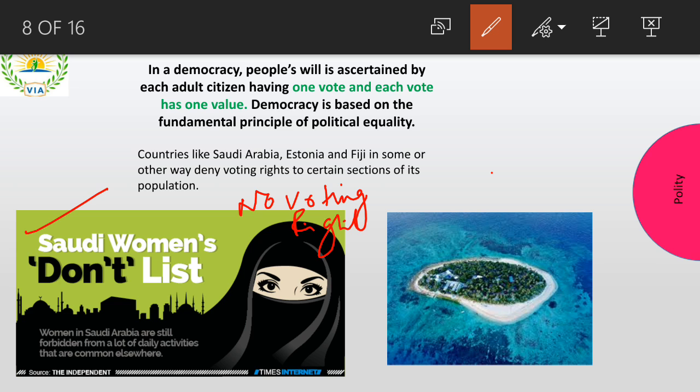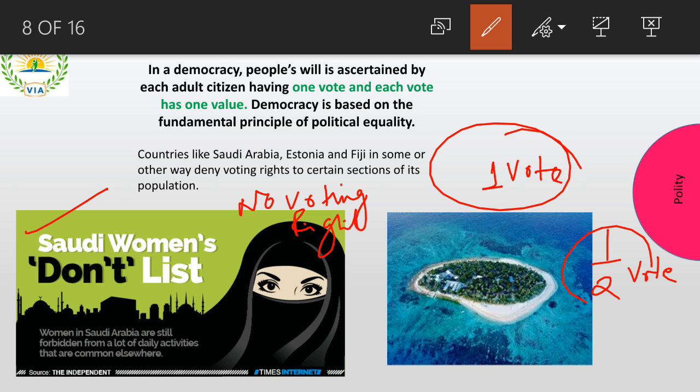Right? And in Fiji, I'll tell you what happens. If you belong to this island, then your vote is considered as one vote. But if you do not belong to this island, then your vote is considered as half vote. So the value of vote here, in Saudi Arabia there is no value at all for women, right? In Fiji, the value of the vote is different. It's something like in India, if you're doing discrimination, males' votes are considered to be one vote and females' votes are considered to be half vote, something like that. So here the vote that is being cast is not equally valued.